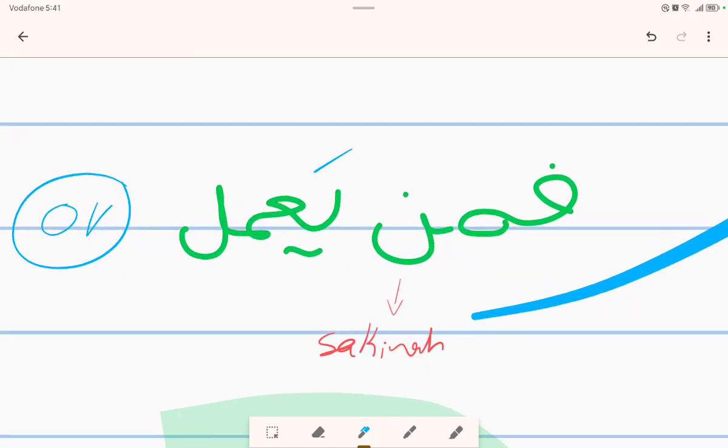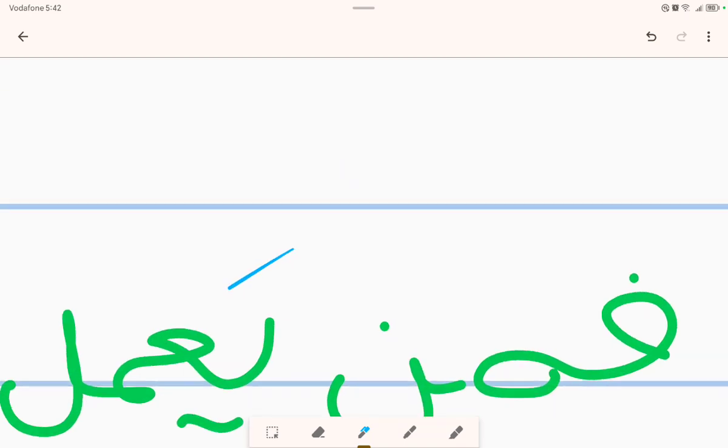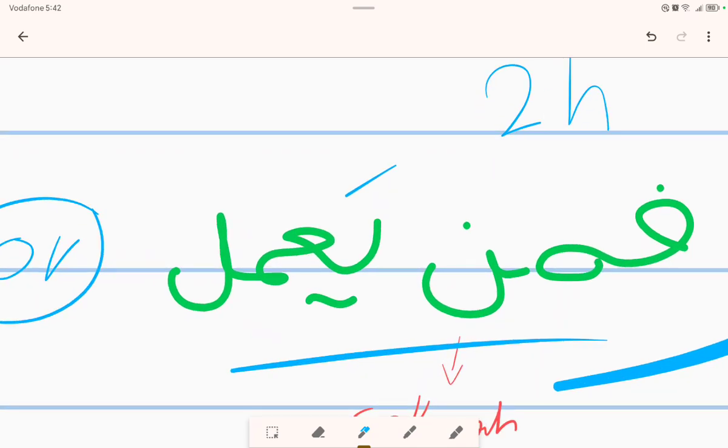Let's see. We have here the first example, a noon sakina followed by a ya, and ya is one of the letters of the word yarmalun. So we will apply the rule of what? Of idgham. Great job. So instead of saying فَمَنْ يَعْمَلْ, we will say فَمَنْ يَعْمَلْ. Notice that we extend the sound right here for two harakat also, making the noon get into the following letter of idgham, فَمَي, not فَمَن.